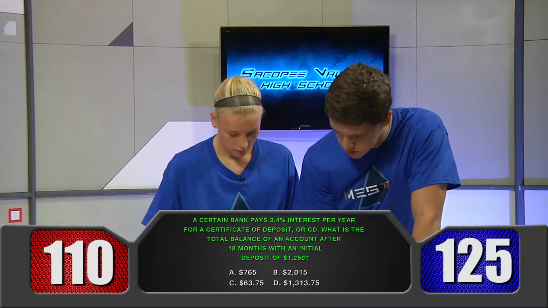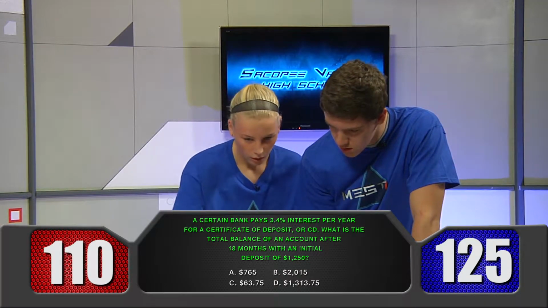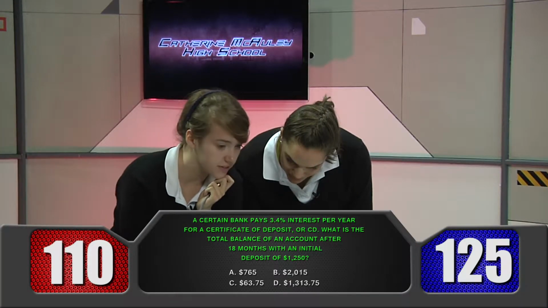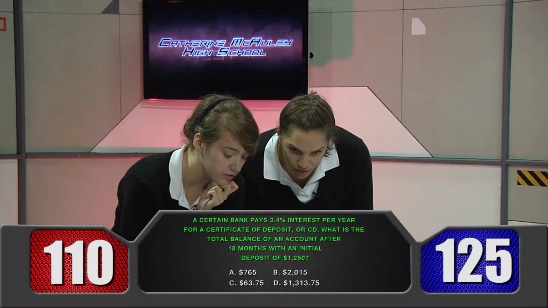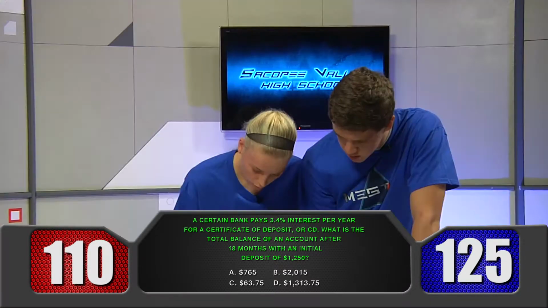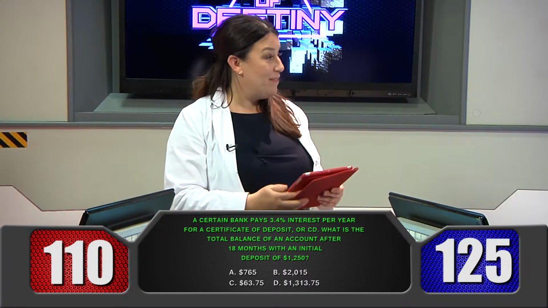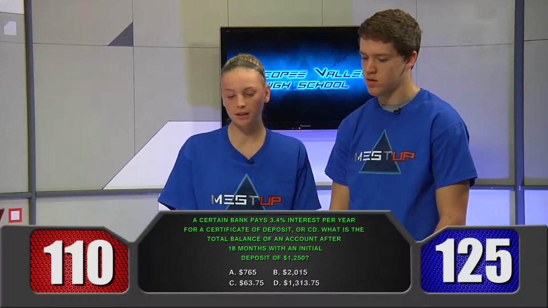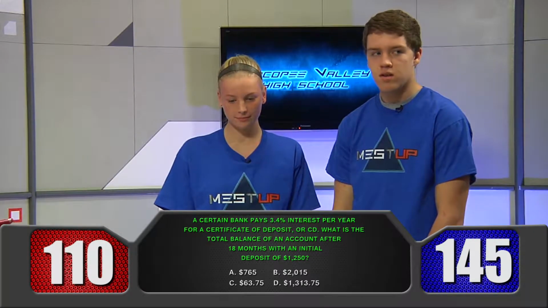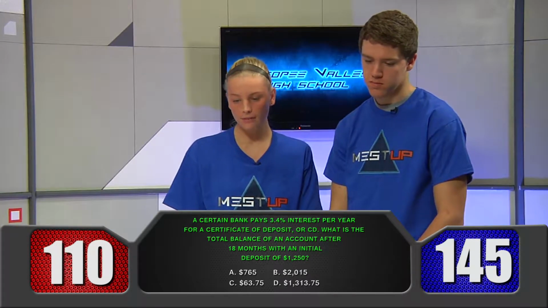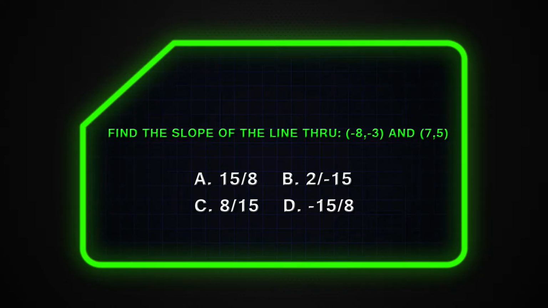Because it's times 1, and then the interest is 100. Blue team? D, 1,313.75. Correct. All right, so blue team, we're back to you. Math for 25. Find the slope of the line through the following points: (-8, -3) and (7, 5).